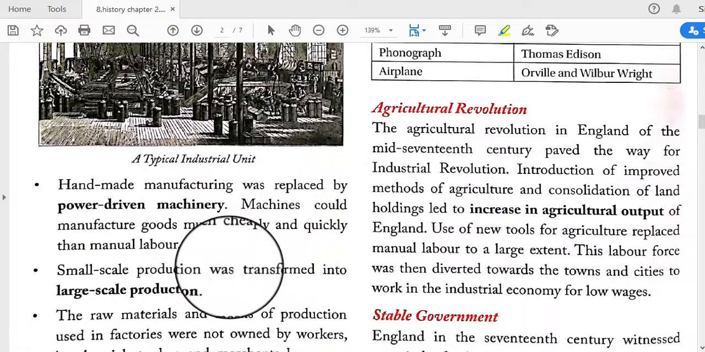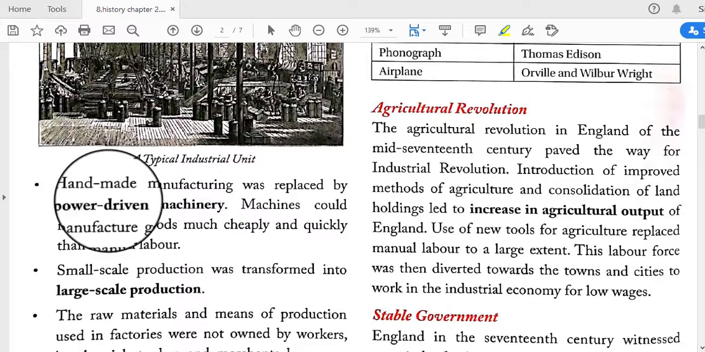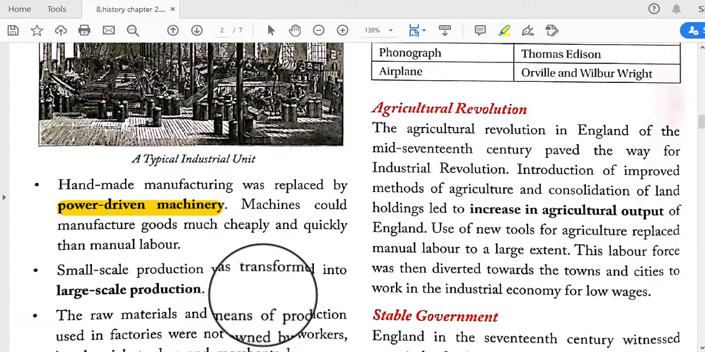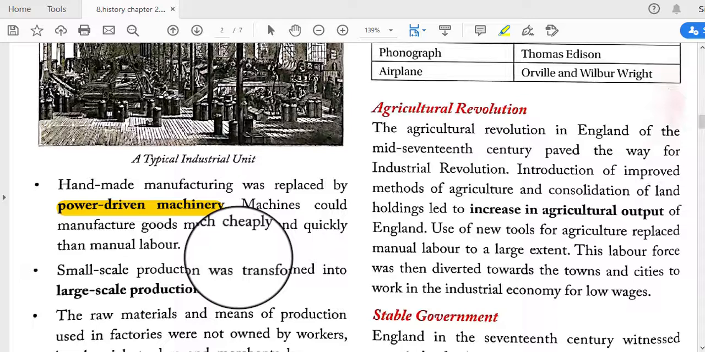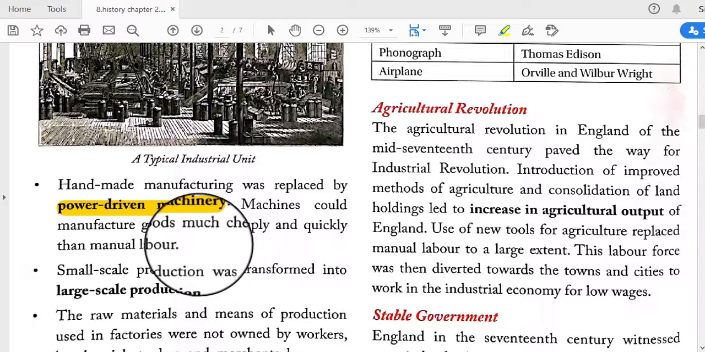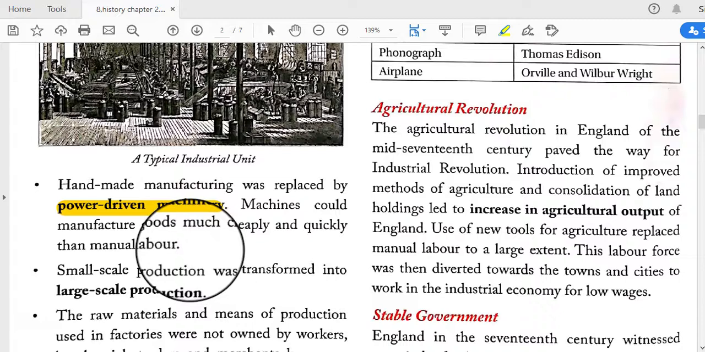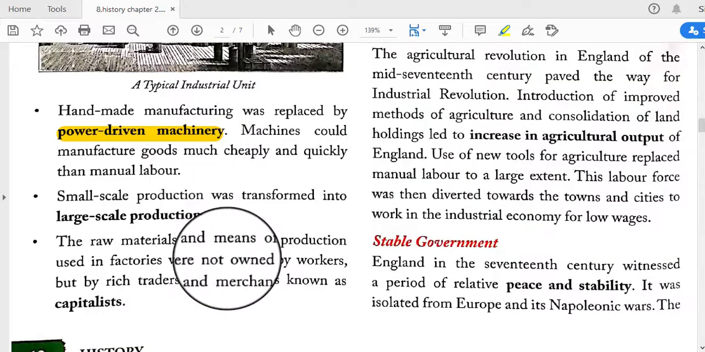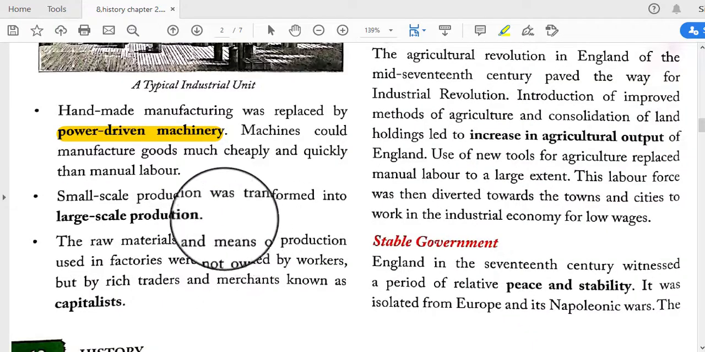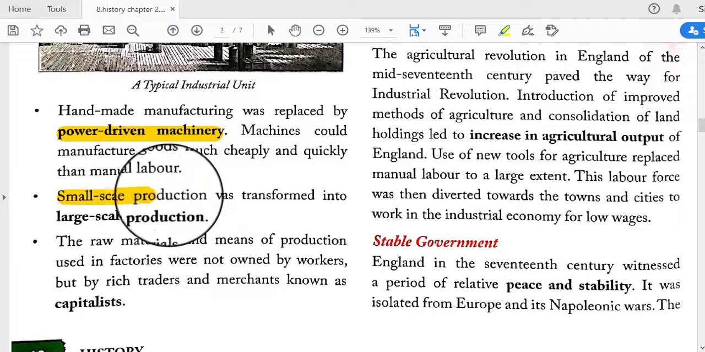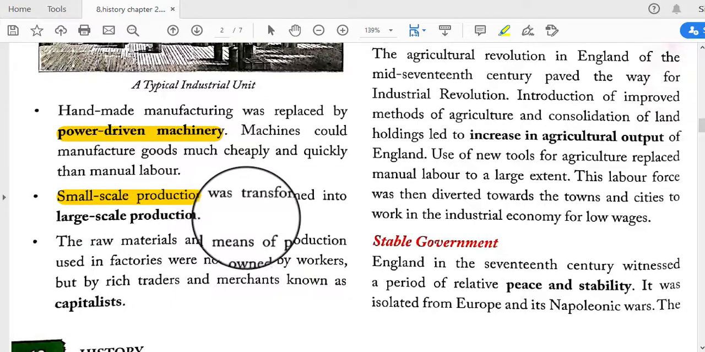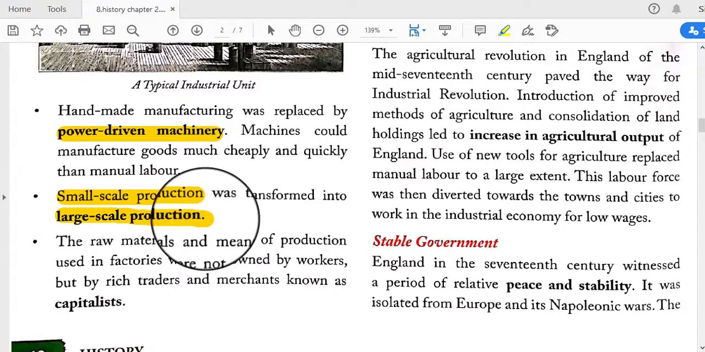Okay, and handmade manufacturing was replaced by power-driven machinery, and various machines were introduced. Machines could manufacture goods much more cheaply and quickly than manual labor, and they have the ability to make any kind of things cheaply and quickly. Small-scale production was transformed into large-scale production with the help of industrial activity.